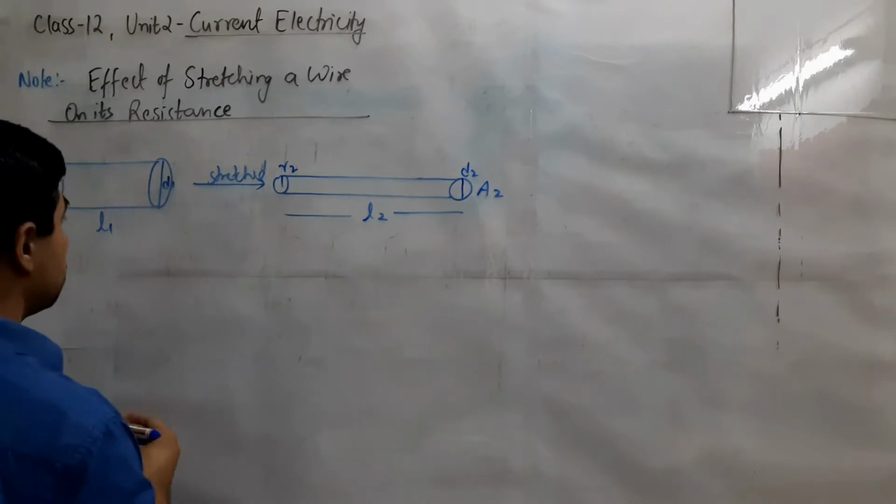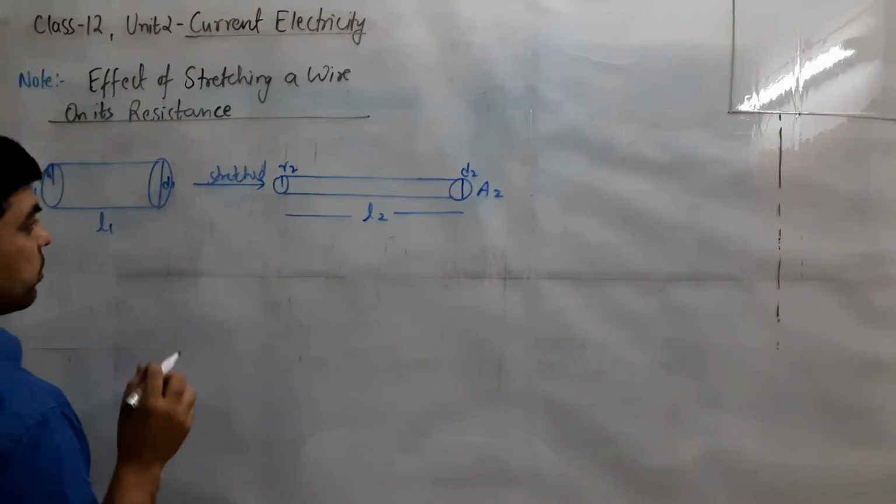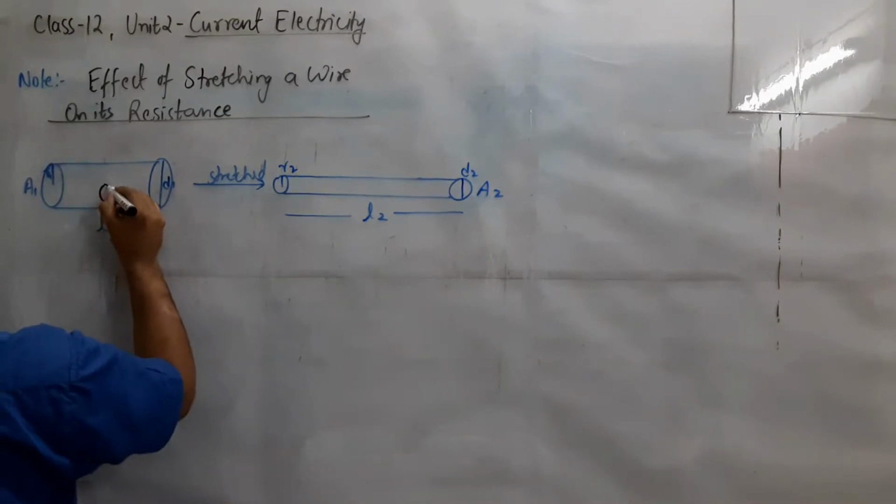Here, one factor which will remain constant is resistivity.